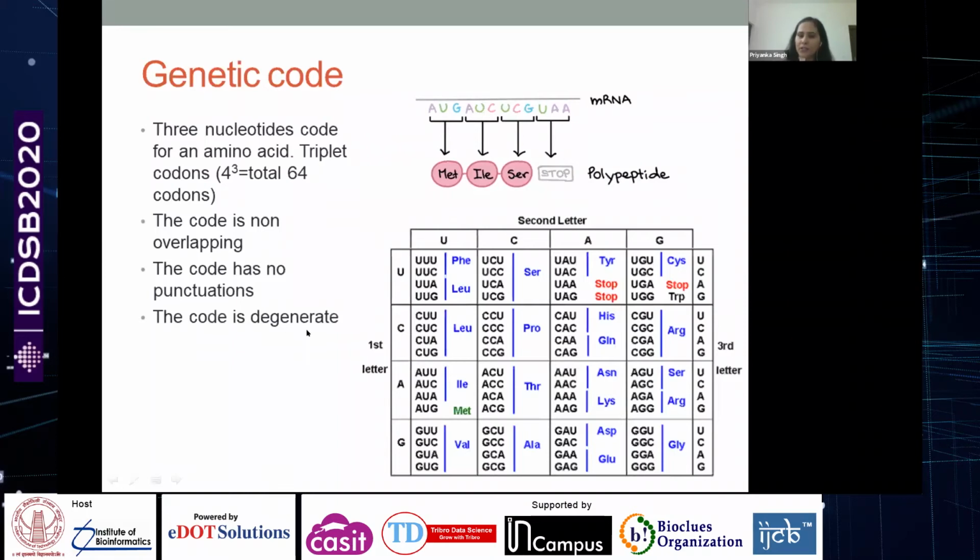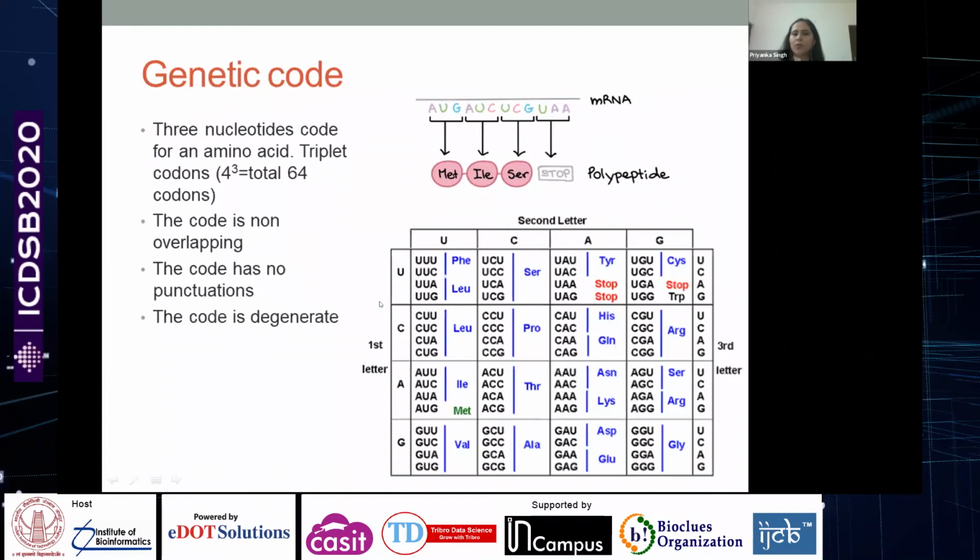The codes are degenerate, so there is a redundancy in the way the code is read. If every code had a unique amino acid, you would imagine around 64 amino acids, but that's not correct. Naturally occurring amino acids are 20. That means that out of the 64 codes, some of the codes are going to code for more than 1 amino acid. So this is a kind of map you will come across, which will help you to read the codes.